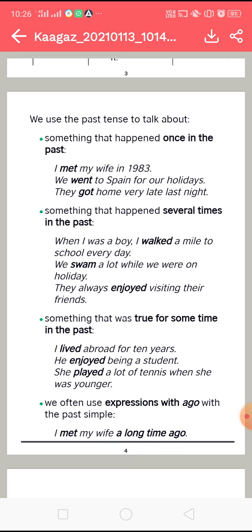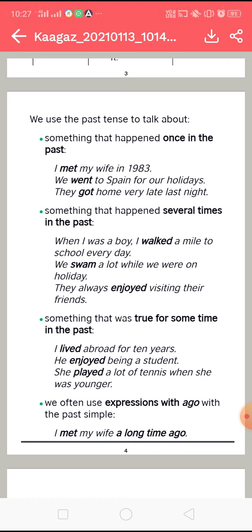For example, I met my wife in 1983. That moment happened once only. We went to Spain for our holidays, right? They haven't gone there again, they went there once only. They got home very late last night. So means these things happened in the past once only.